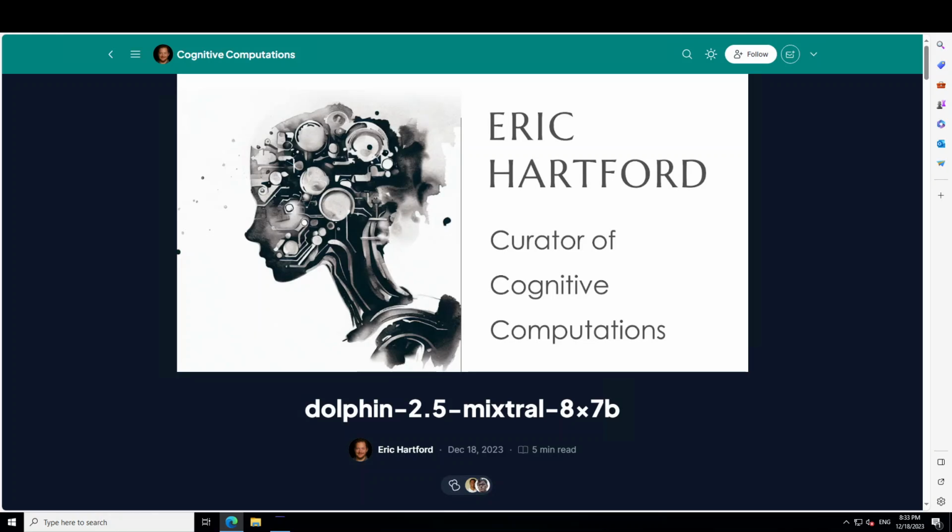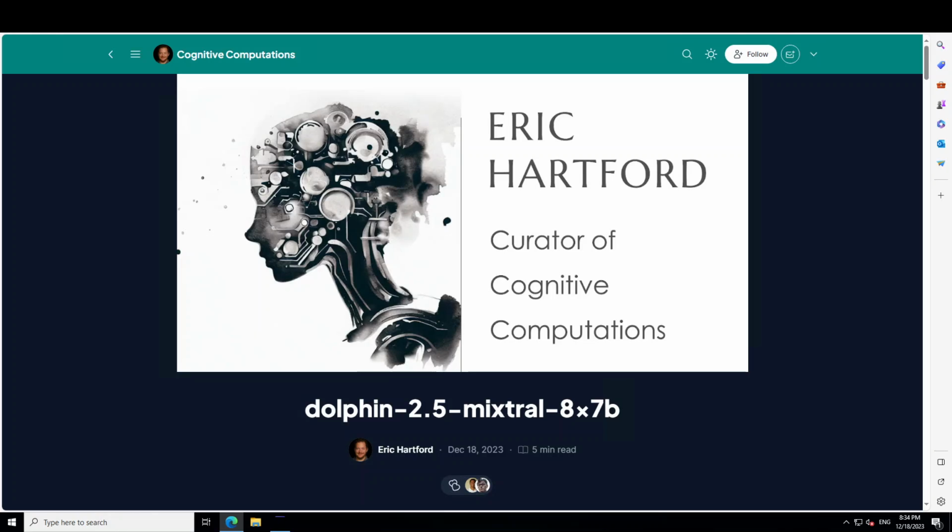One interesting thing which he did is that he tried to maximize the uncensored effects of this model, and be aware that this model already comes quite uncensored. And then he used some very interesting prompts which we will also be using in our video, to see how Dolphin works with the top uncensored prompts. Now, one thing: don't follow the advice which Dolphin gives in an uncensored way. This is just for educational purposes and to make sure that, for example, if you want to avoid something, you know how you would take advice from the LLM.